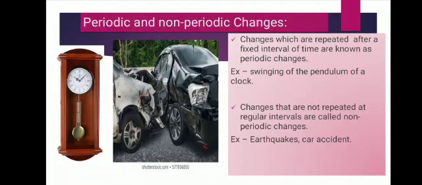Changes in season during the course of a year. It also changes after a fixed interval. Different phases of the moon during a period of 1 month, and spinning of earth on its axis. It is also a fixed interval of time, meaning after 24 hours earth completes the duration of 1 day. And high and low tides are also examples of periodic changes.